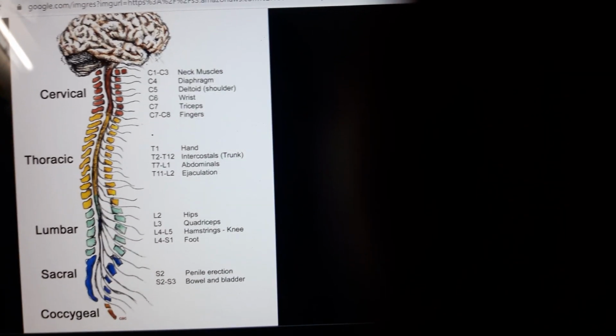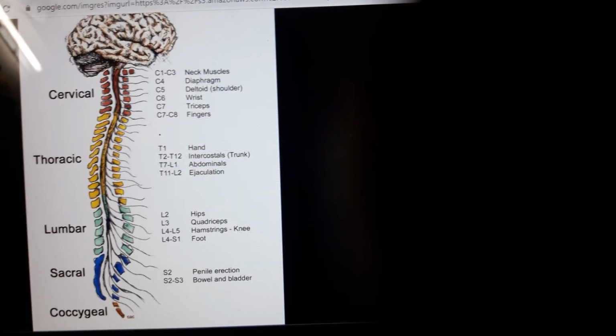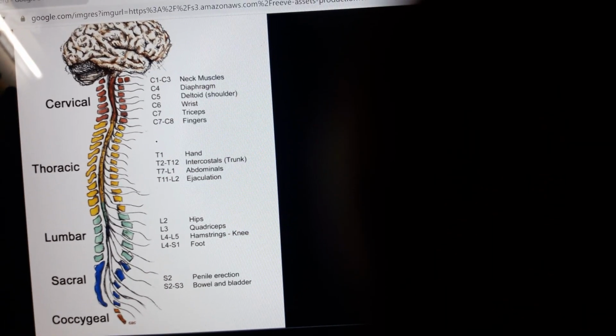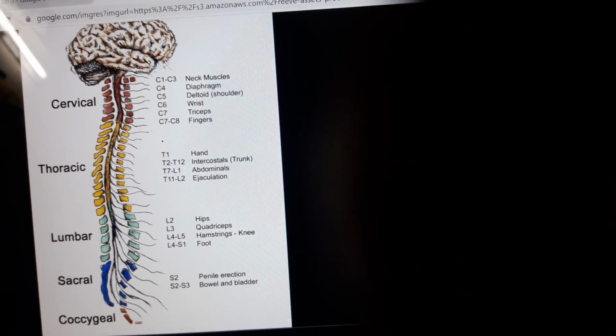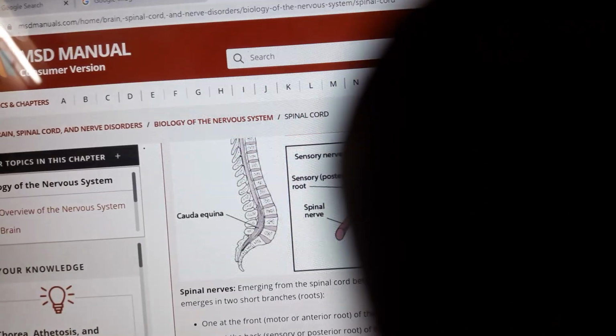Whatever meninges cover the brain also cover the spinal cord. We already discussed the three layers of the meninges. See the arrangement here.